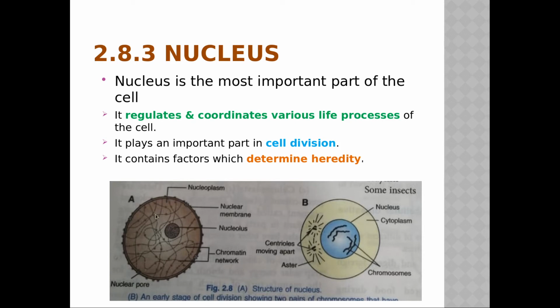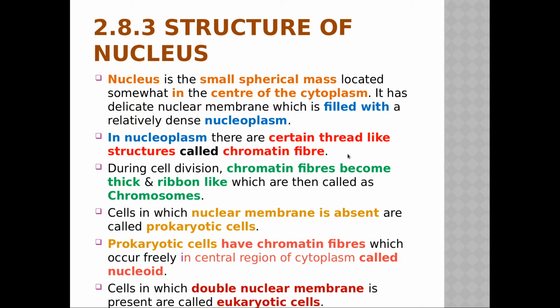And inside the nucleus also there is what? Nucleoplasm. This is filled with the nucleoplasm. See here, like cytoplasm was there, as I told you, the nucleus is filled with what? Nucleoplasm. I have highlighted this color so that you can understand it. The nucleus is a small spherical mass located in the center of the cytoplasm, and it is filled with what? Nucleoplasm. So one color is given here.